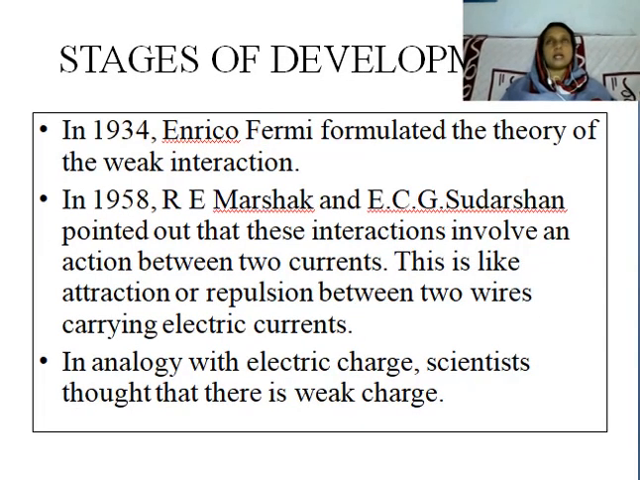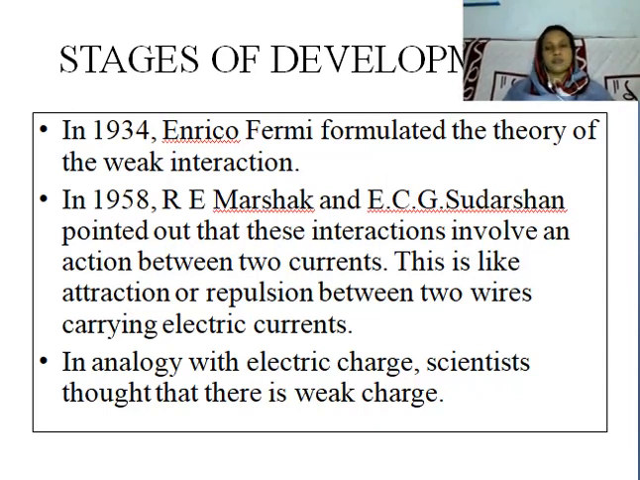Now we can move on to the different stages of development of the theory of weak force. In 1934, Enrico Fermi formulated the theory of the weak interaction. And in 1958, R.A. Marshak and E.C.G. Sudarshan, an Indian scientist, pointed out that these interactions involve an action between two currents. This is just like attraction or repulsion between two current carrying wires.